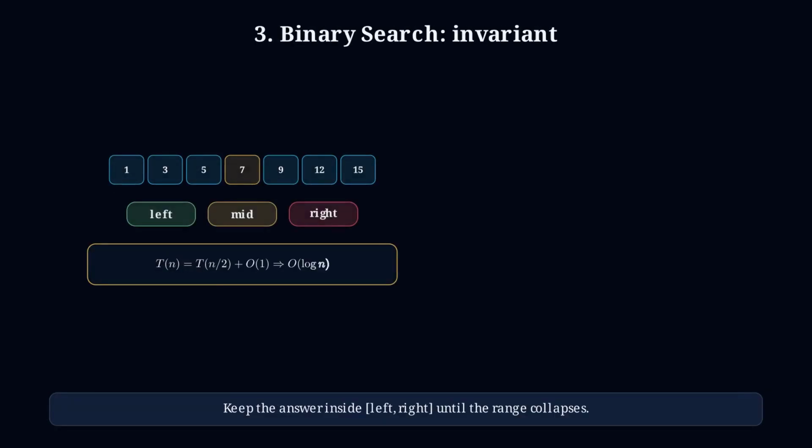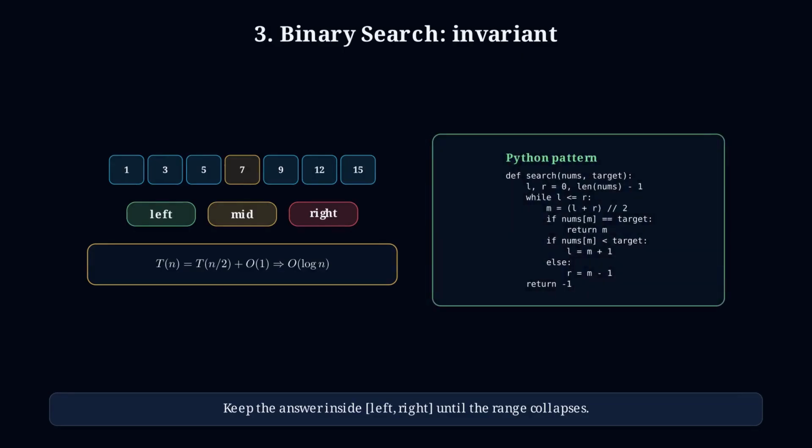Binary search is not just a problem, it is an invariant. Keep a range where the answer could still exist. Test the middle, then safely delete half of the search space. That is why it is logarithmic.